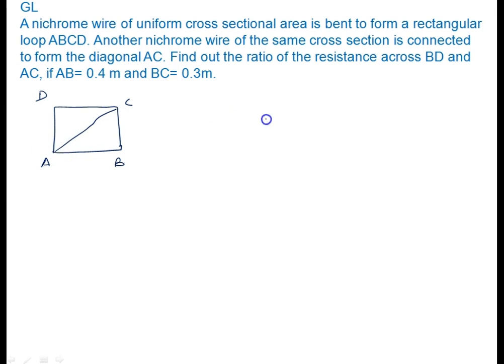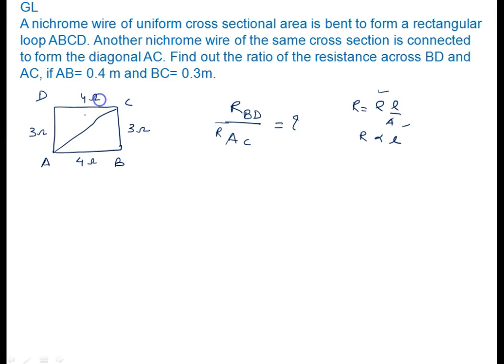We have to find the resistance across BD and AC, and calculate this ratio. Here length is also given. All of you know the formula R equals rho L by A. Rho is same, A is same. It means you can say R is proportional to L. It means I can say here resistance is 4 ohm. 0.4 meter means 4 ohm. Here resistance is 3 ohm. It is a rectangle. This is 3 ohm. This is 4 ohm. And this must be 5 ohm.